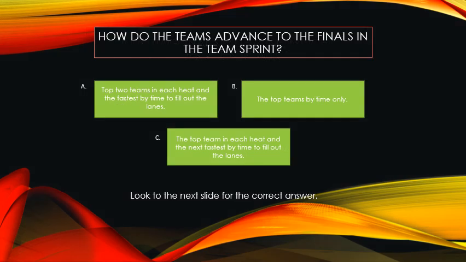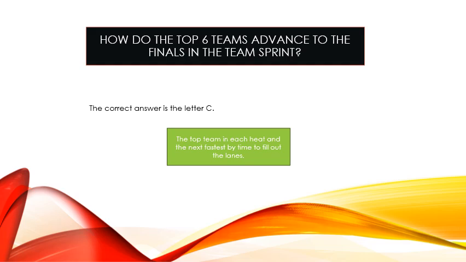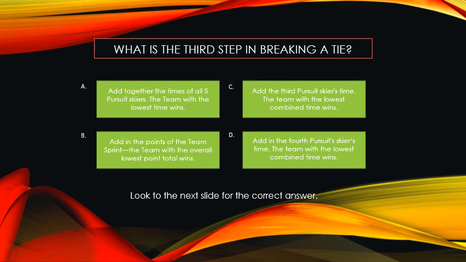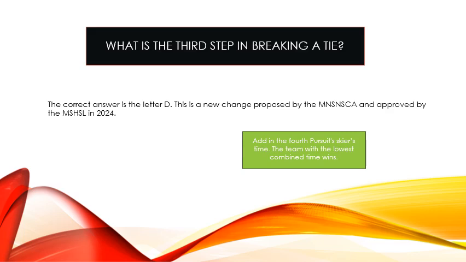How did the top 6 teams advance to the finals in the team sprint? What is the third step in breaking a tie in the team score competition?